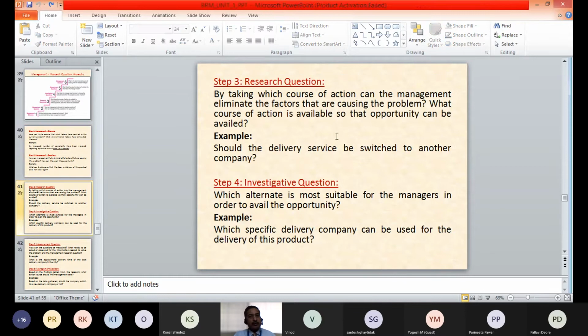The third step, the research question: what research is to be conducted to solve this management question. The research question is, should the delivery service be switched to another company? Fourth step, that is the investigative question, investigations to be made. The question is, what specific delivery company can be used for the delivery of the product? What are the different alternatives available for that particular delivery?